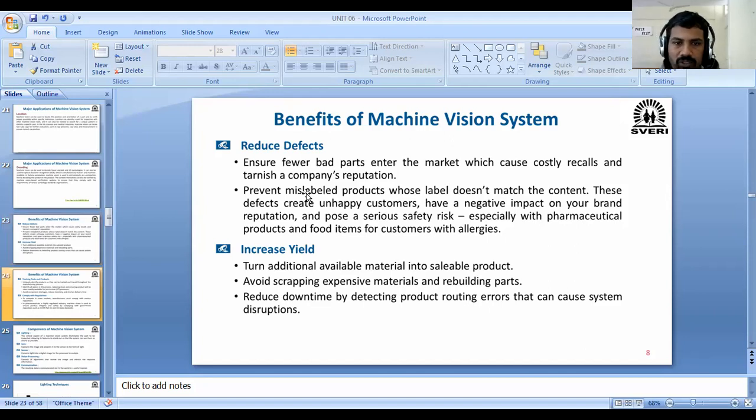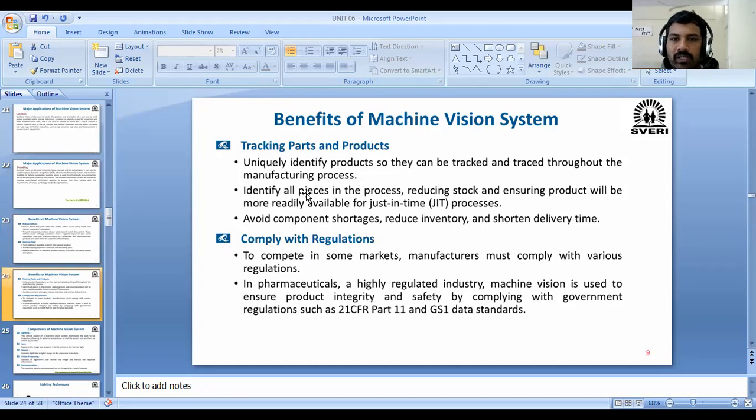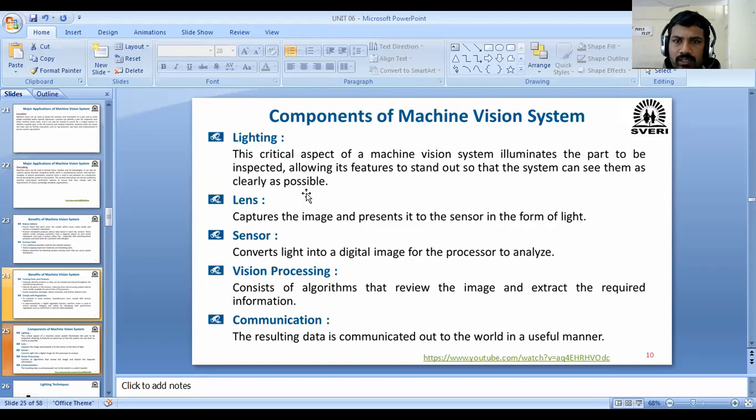Last time we discussed this also. Benefits of machine vision, and components of machine vision system, which are those? Lighting, lens, sensor, vision processing, and communication.